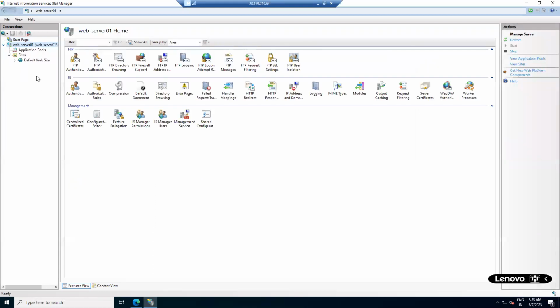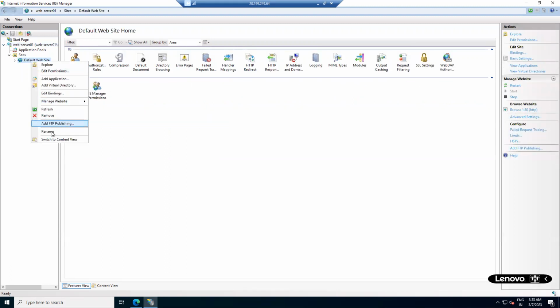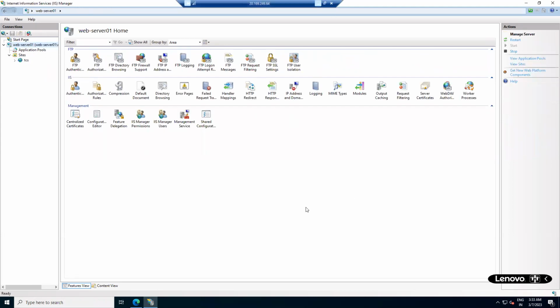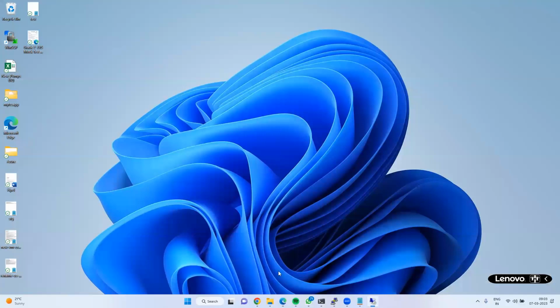Okay, expand the sites. See, this is the default site. Can I change it to site name? Why not? So just instead of default site, I have provided TCS. How to deploy one application on top of this IIS web server, I will show you in the next session. It will take another 30 to 40 minutes. Okay, that I will clearly explain to you in the next session.